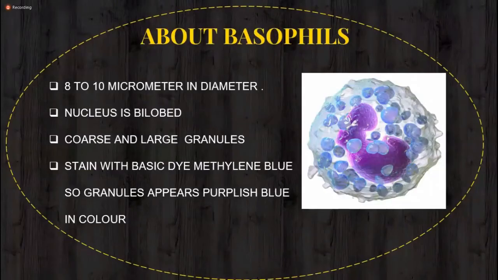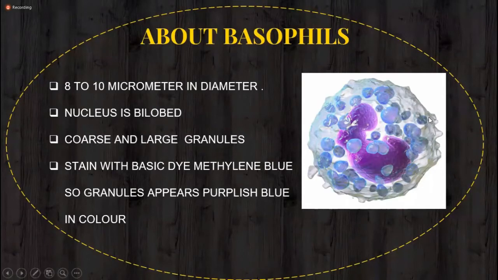Now come to the basophils. Identification points of basophil. Look at this cell, 8 to 10 micrometers in diameter. The nucleus is bilobed, same as that of the eosinophil, but it does not resemble a spectacle shape. So there is a difference between the nucleus of eosinophil and basophil. Both are bilobed, but the eosinophil nucleus resembles a spectacle shape. So this is the bilobed nucleus of basophil.